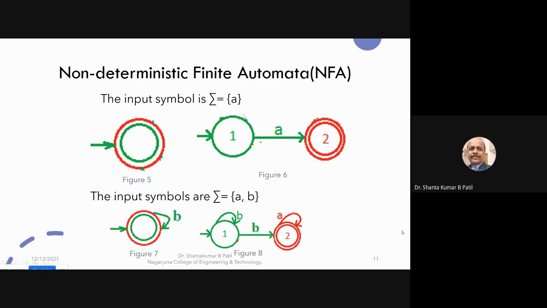Outgoing transitions are not defined well in advance. So if you give a string, the same string may be accepted as well as rejected. In the case of deterministic finite automata, the same string has only one operation, accept or reject. Whereas in the case of non-deterministic finite automata, the same string is accepted in some states and not accepted in others.